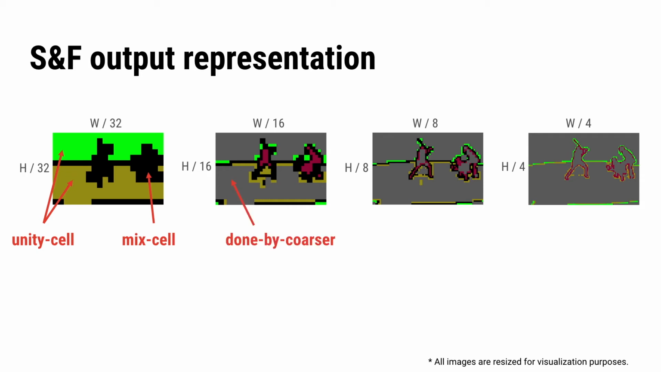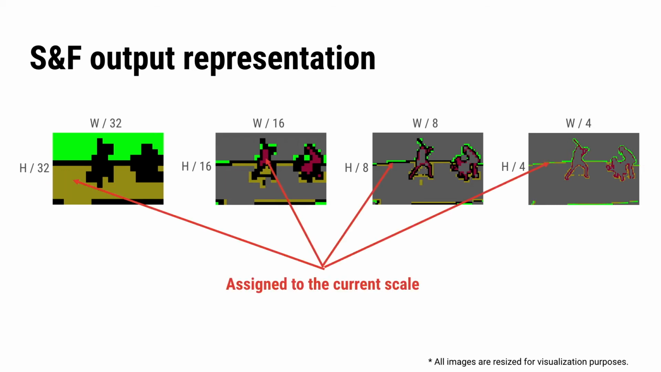And the gray cells are done by cursor, which means that they are unity cells but already done in the cursor scales. The semantic labels at mixed cell and done by cursor cell will not be used in the final prediction, and will also be treated as don't care in the training phase. So, each of the 4 predictions are trained to only focus on the pixel they are assigned to. We will show later that, in this way, the output at each scale can have its own specialization, and thus the final fused prediction can become better.